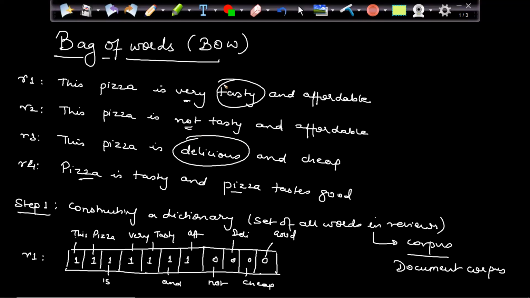I am considering tasty as a different word, delicious as a different word, but both are the same. So obviously there will be an increase in distance, because this word is not present here, and this word is not present here. You will say that yes, there is a difference in the word. Automatically distance will increase. But basically this word and this word are the same.